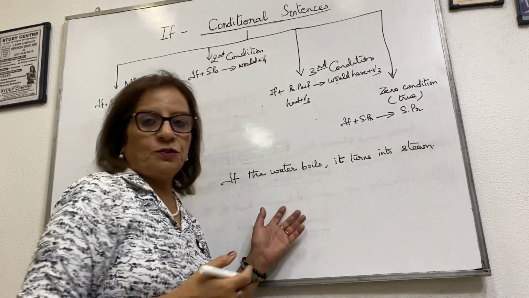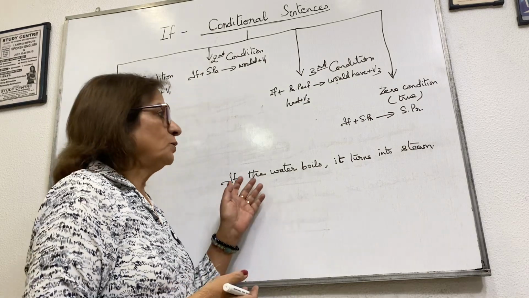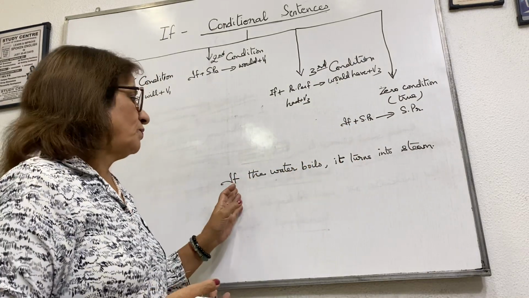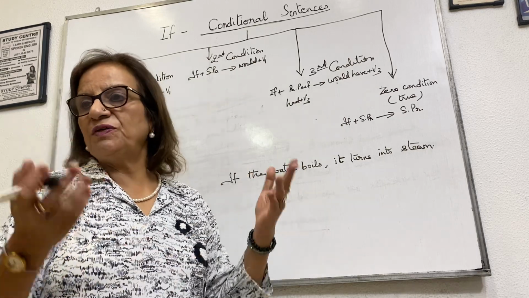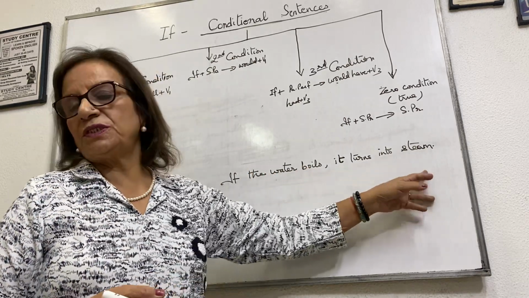Now see, this is a true thing, a fact. So this is a zero condition. If the water boils, what will happen? Steam will be formed. It turns into steam.